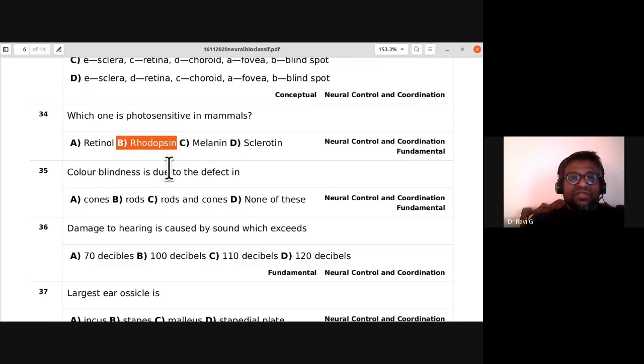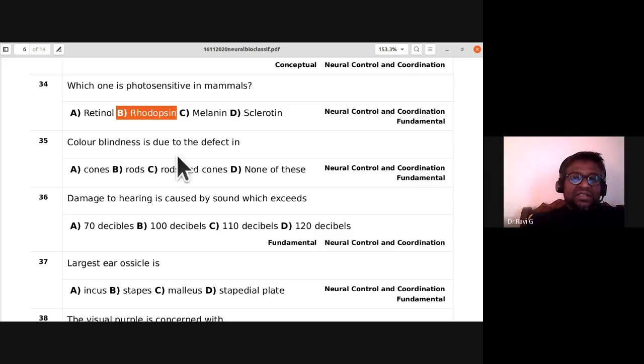The 35th, color blindness is due to the defect in cones, rods, rods and cones, none of these. It is due to the defect in cones. People affected by color blindness are not able to identify green and red colors.